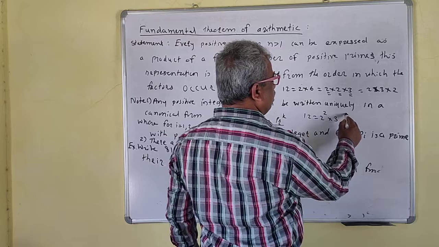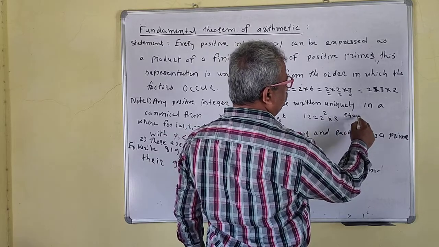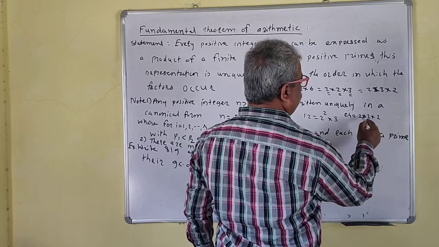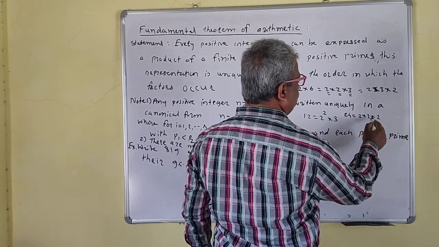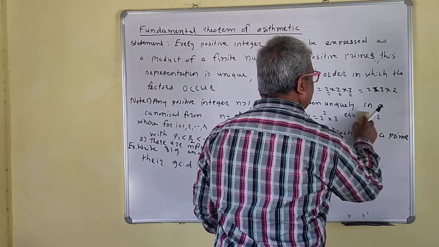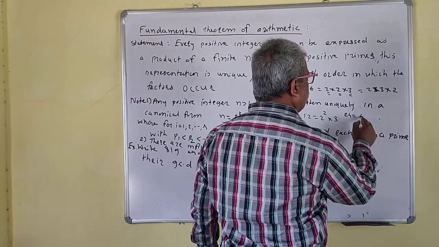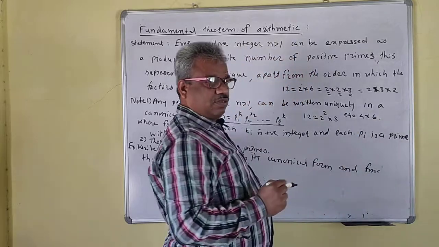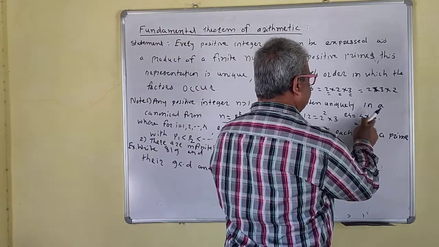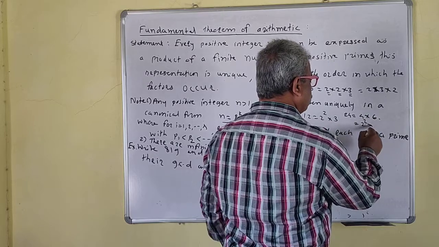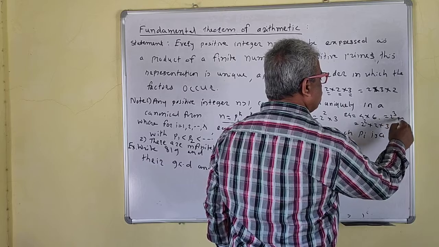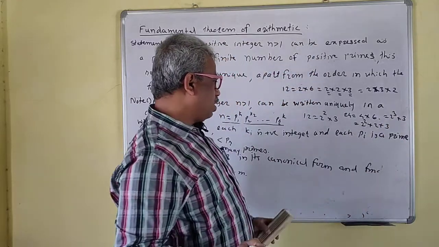Suppose you have 24. How can I write 24? 2 into 2 into 2, so 2 into 2 into 4. No, so let me write this as 4 into 6. 4 means 2 square, into 2 into 3 again. So this is then 2 cube into 3. 2 cube into 3.